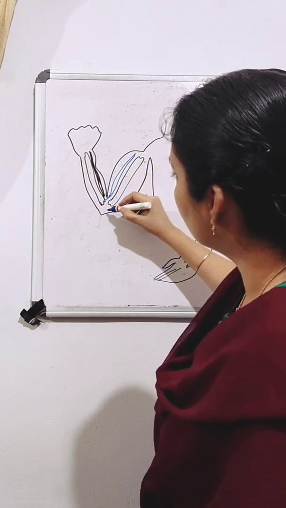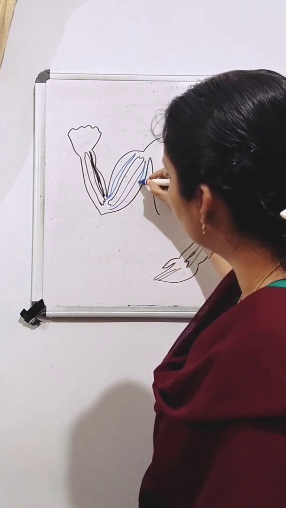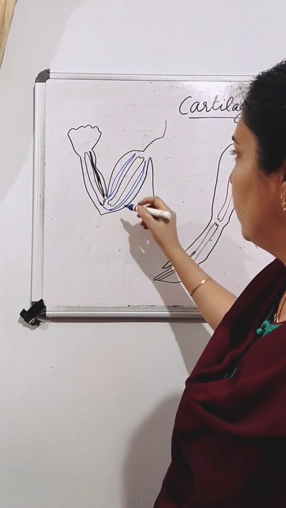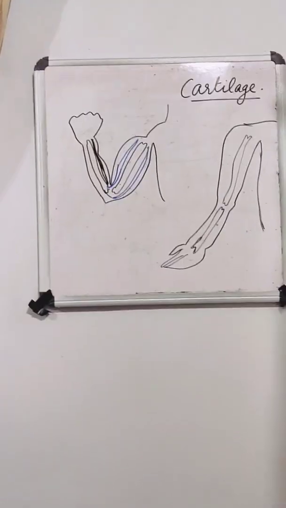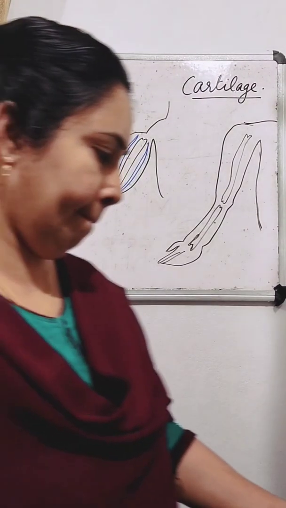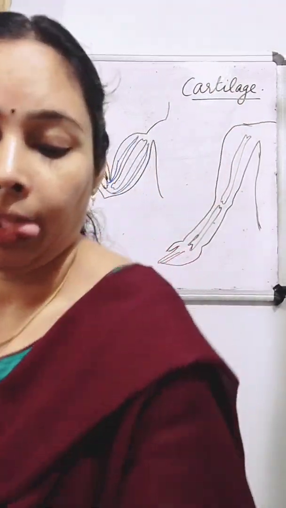And here also there is one muscle, and that muscle is also attached to this bone. So two muscles are there.